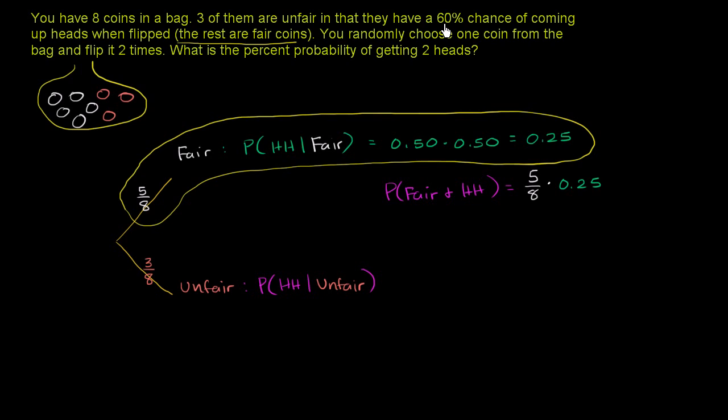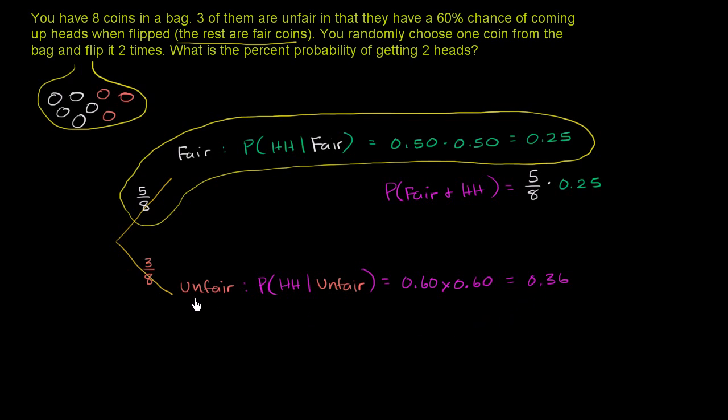Well, this unfair coin has a 60% chance of coming up heads. So it will be equal to 0.6 times 0.6, which is 0.36. So if you know for a fact that you have an unfair coin, you have a 36% chance of getting two heads in a row.